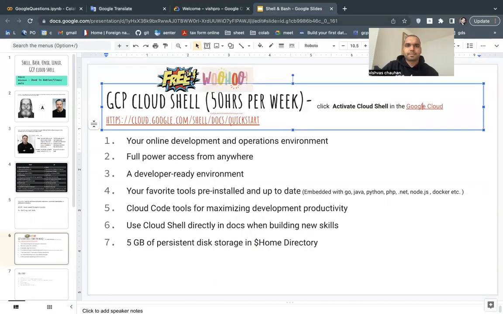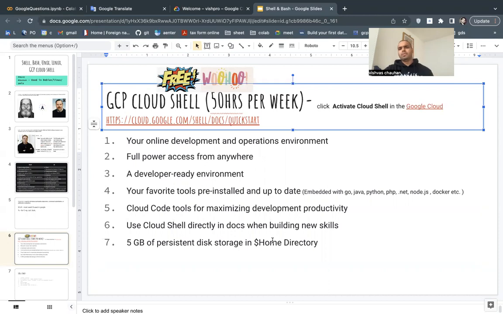Okay, let's come here. Now, should I explain Cloud Shell today? I think I will explain the Cloud Shell, but I can open it. It's a very powerful tool. It's an online development and operation environment, a full environment. It has a lot of tools already. Docker is already installed in there. So cool, always up to date, and it has 5 GB of persistent disk in the home directory.